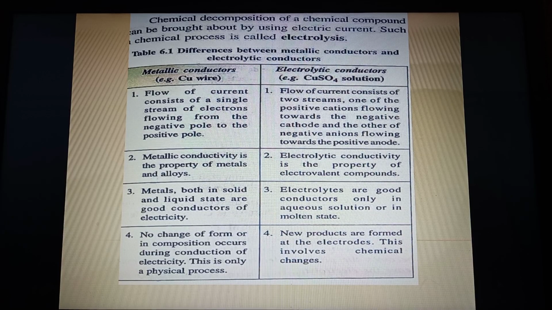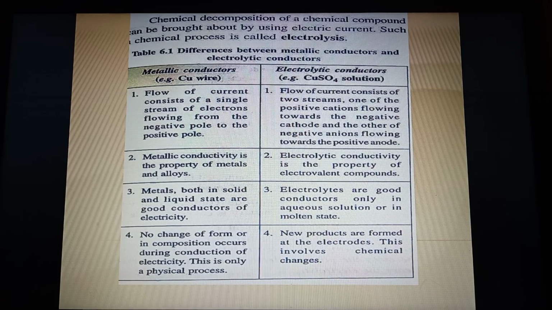To make it allow electric current to pass, copper sulfate has to be dissolved to make a solution so that it can furnish free ions, and then those ions can flow in the opposite direction, and that will lead to a chemical reaction.